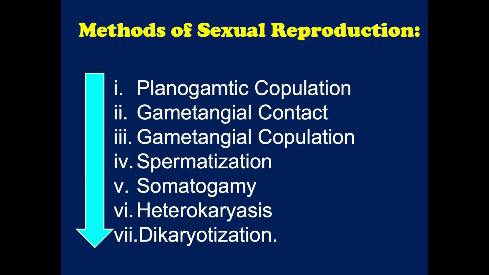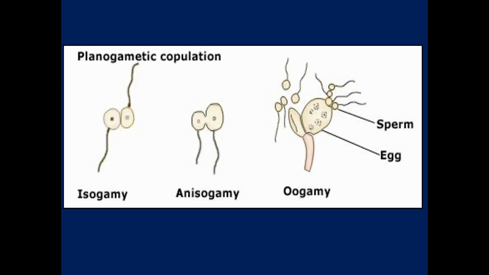There are 7 different methods of sexual reproduction: planogametic copulation, gametangial contact, gametangial copulation, spermatization, somatogamy, heterokaryosis, as well as dikaryoticization. In planogametic copulation, the fusion of two naked gametes, or planogametes, occurs, where one or both of these gametes are motile.